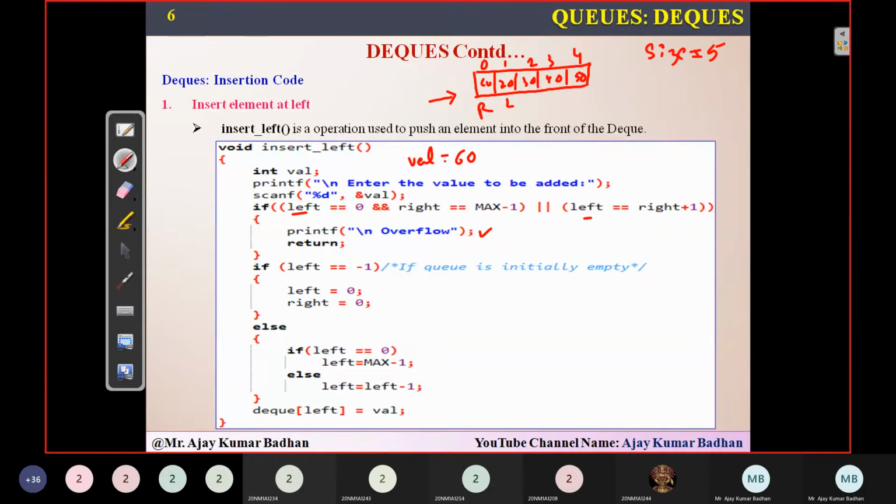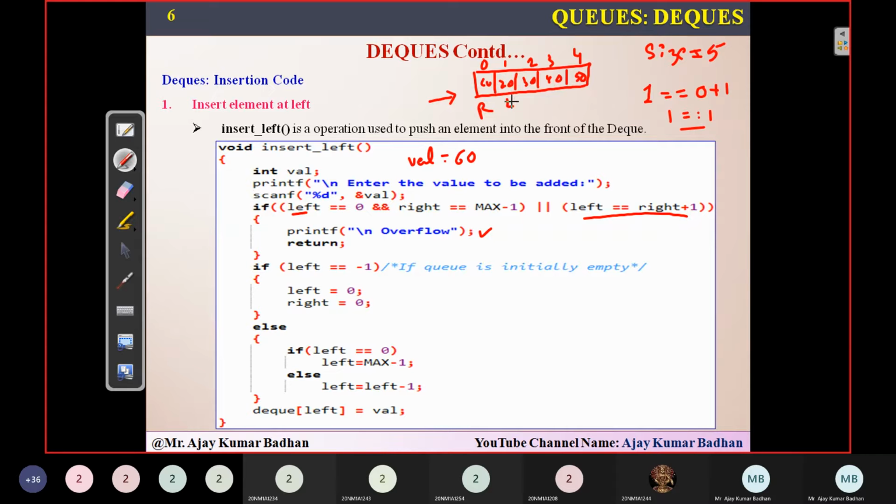Now this is the condition to check. Next time, if you want to insert an element into the left and there are no empty spaces available, then definitely it is not possible to insert, right? This is the condition that checks left equal to right plus one. Here, left is pointing at index number one, so one equals right plus one. What is the value of the right index? Zero. Zero plus one is one, so one is equal to one.